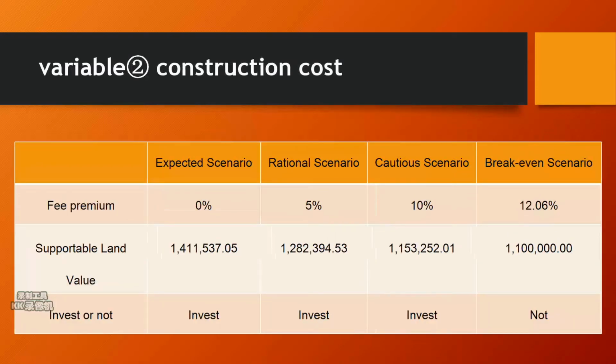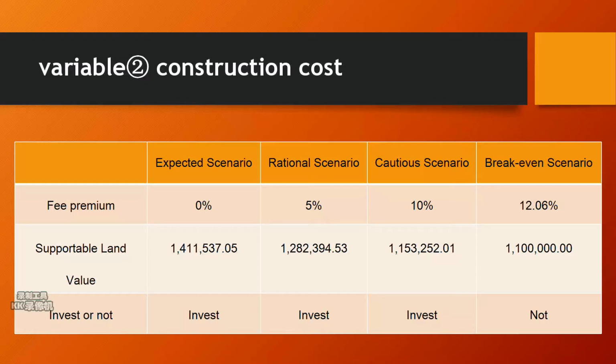Secondly, we focus on construction costs. Cost control is essential in property development. Fee premium means what percentage the real fee per square foot cost is higher than the expected fee. We think that there should not be a big difference between Wisconsin and Florida. In the cautious scenario of 10% fee premium, the comparison still shows that they should invest. These numbers could be a good reference for them.